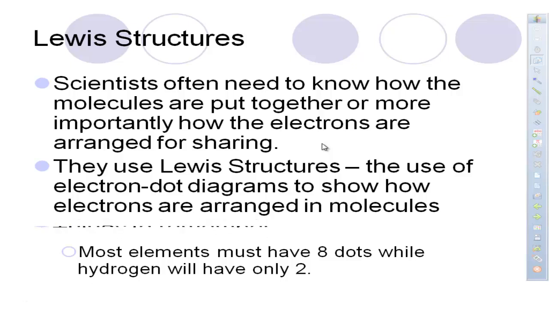One of the things that you need to remember for this is most elements are going to have 8 dots going around them, while hydrogen will only need 2 to become stable. The reason why hydrogen only needs 2 is because 2 will make it look like helium. And helium only has 2 valence electrons.